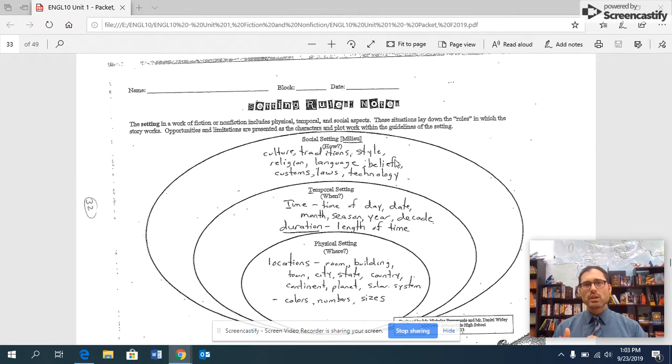So perhaps there's a milieu of racism, and because of how groups of people have treated each other, that is part of the milieu. But maybe the milieu also might include the languages spoken. Maybe we have a character who does not speak the same language as everybody else. And because of the milieu, the predominant language that's spoken, that character might have a conflict. So notice now we can talk about not only how setting might develop a mood in our physical and temporal setting, but we also might now have conflicts being developed because of the social setting.